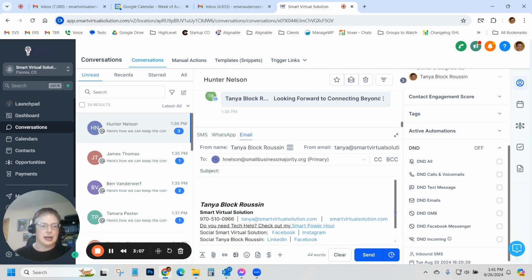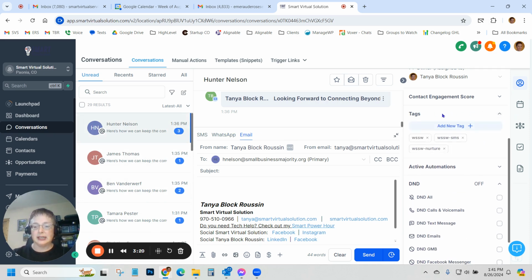So what I'm in now is my conversations area. I've got all kinds of different names in here. I can see from here people that have actually added the information that I requested. With Hunter, I can see the different tags I've added, what's happened, things like that. So we can see all of this information.